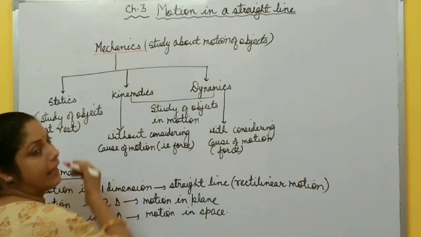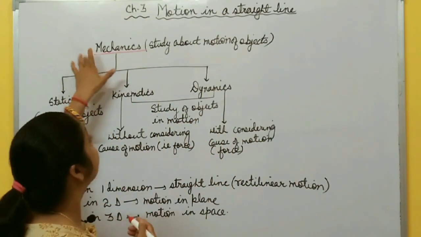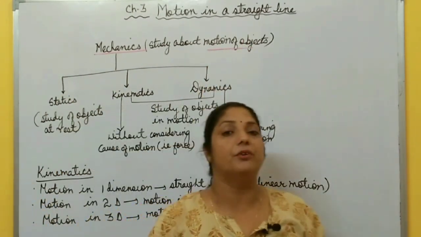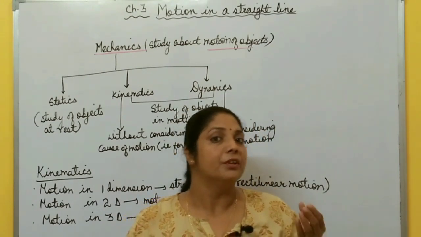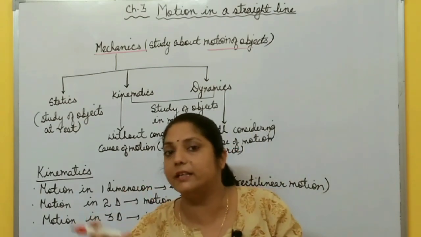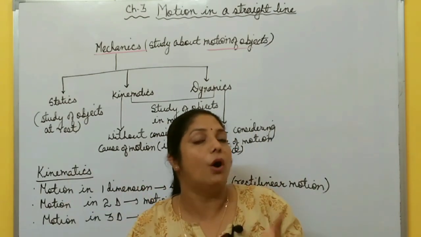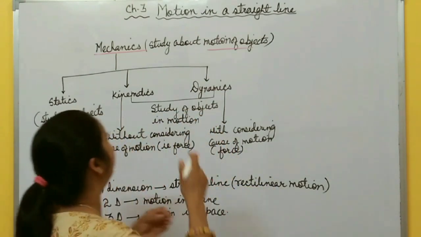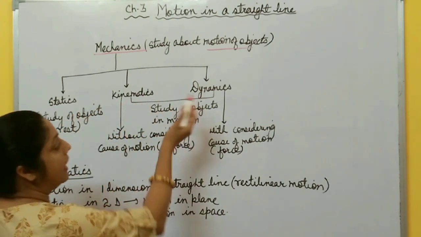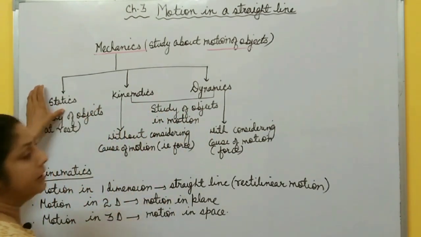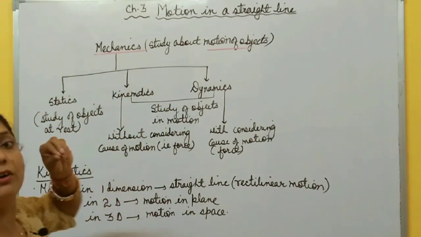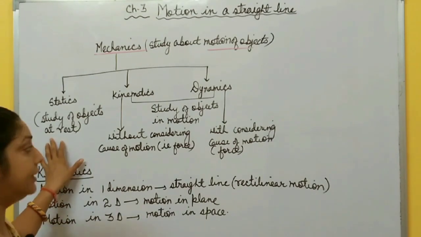So what is this mechanics? It's a very important topic. Mechanics is nothing but the study of motion of objects. You have to deal with the motion of objects. You know, there are only two states of motion. Either the body is at rest or the body is in motion. On the basis of these two states, the mechanics is divided into three branches: statics, kinematics, and dynamics. Statics, kinematics, and dynamics.